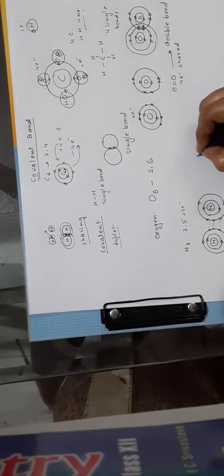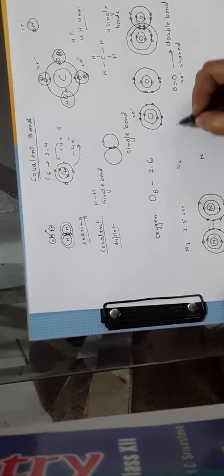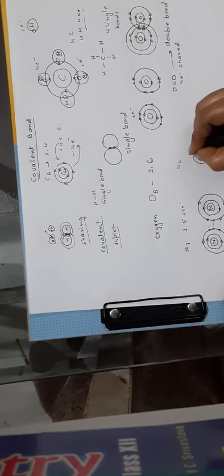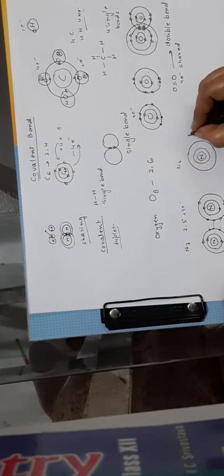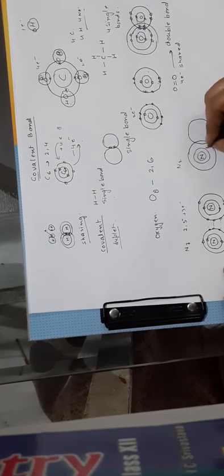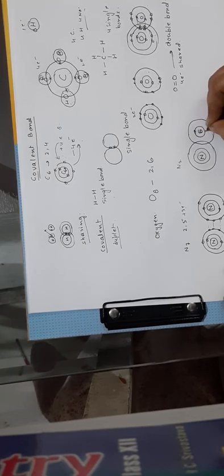So when we draw the nitrogen molecule, that is N2, how do we draw it? First shell, then in the second shell, we can see 2 orbitals are overlapping. The first shell does not overlap, it will remain intact.